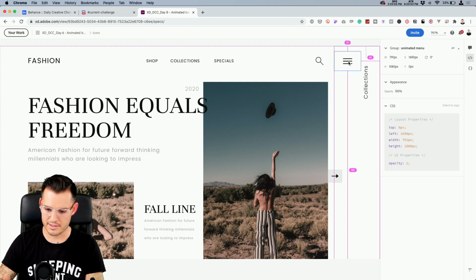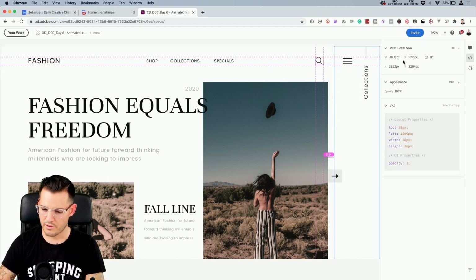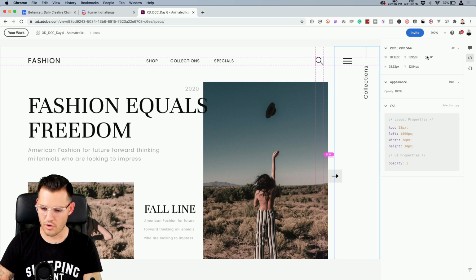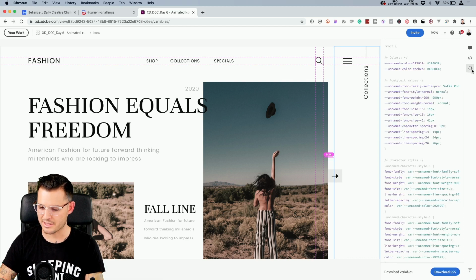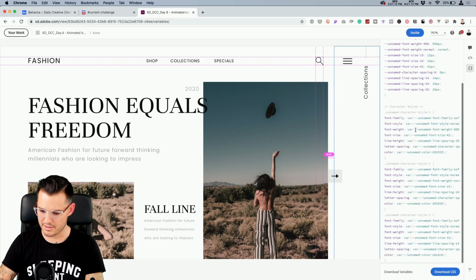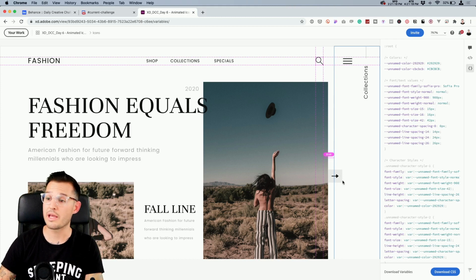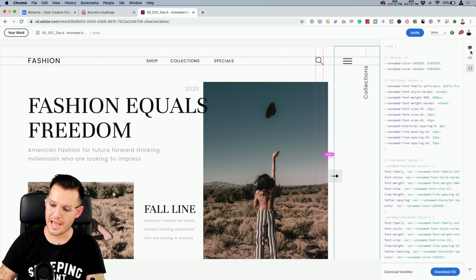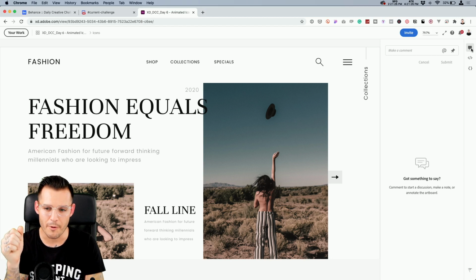We have assets. So let's click on an actual asset, like for instance our little thing. So we have path, and it has all the width, height, rotation, appearance, and it does have some CSS placement for it. We've got character styles for our text, but I don't think it's going to have something that allows us to create JavaScript straight out of this. But I guarantee you there's a plugin and somebody knows it and I don't. So if you know it, let me know.